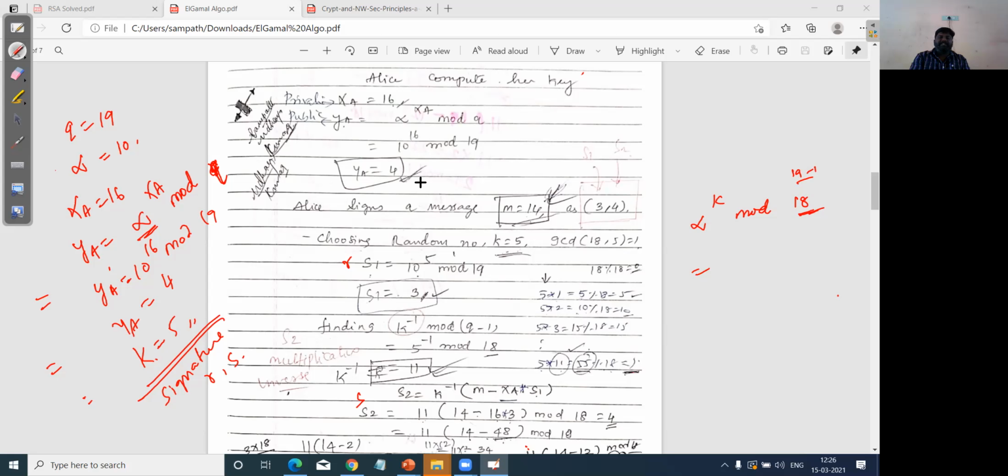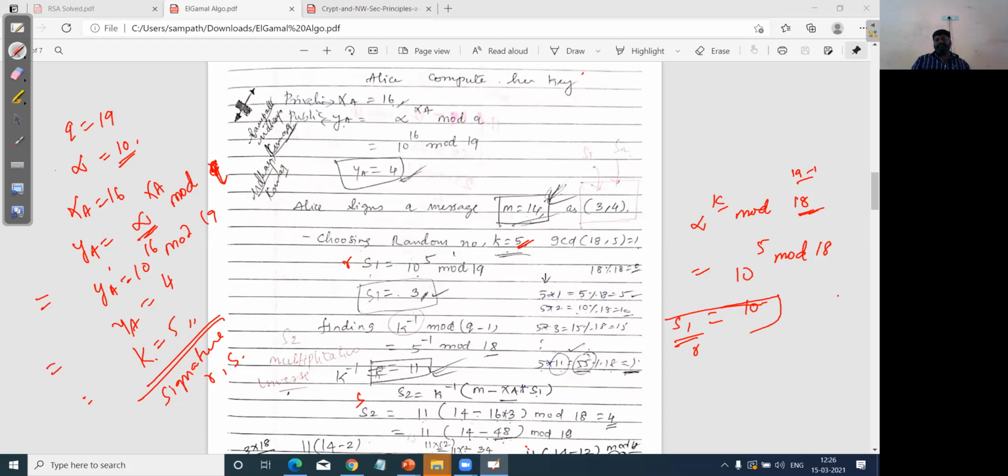What is my alpha value which we selected here? It is 10, and my k value which we selected here is 5. So 10 power 5 mod 18. What is the result for this? So this is R or S1. You can use either variable.